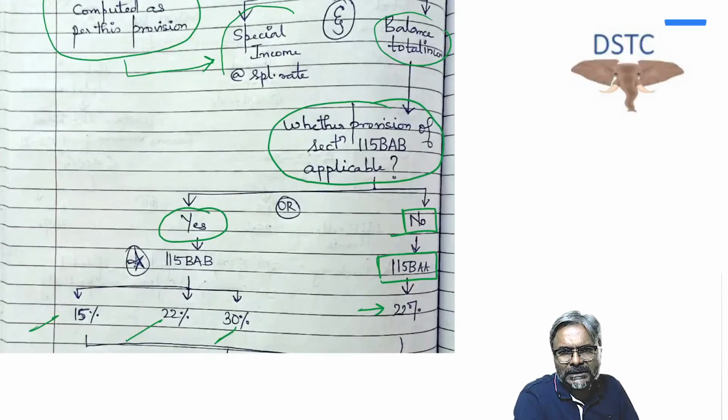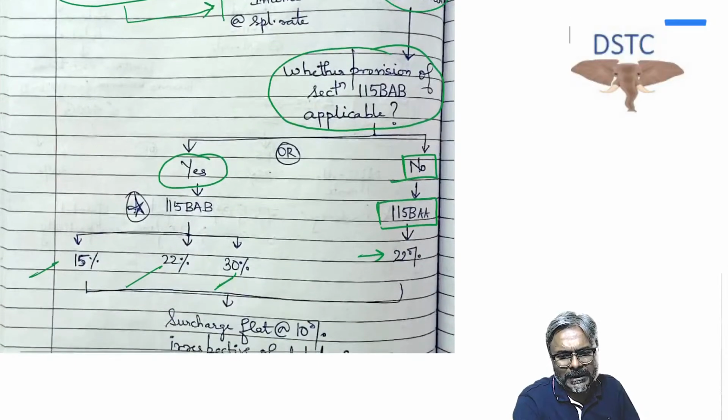There is no such level of comparison as far as 115BAA is concerned, which means that whatever is the balance total income, it will be taxed only at one rate, which is 22%. That is it. So no 15%, no 30% in this regard. I hope that all of you are clear with this one.